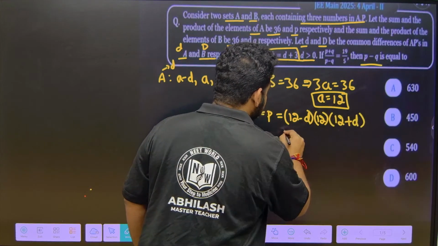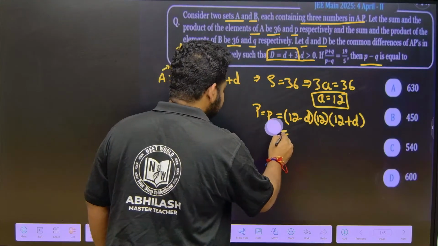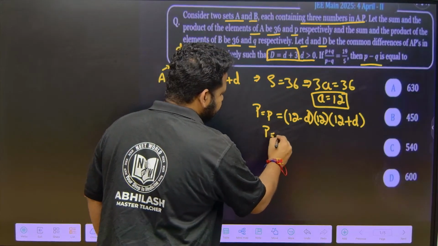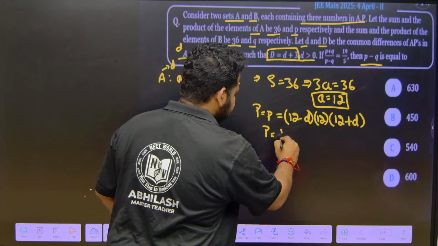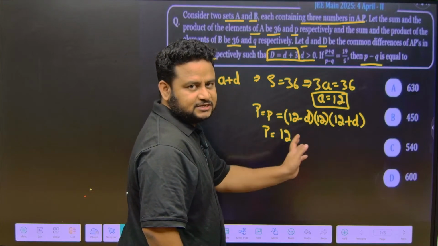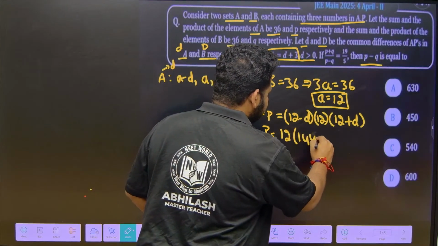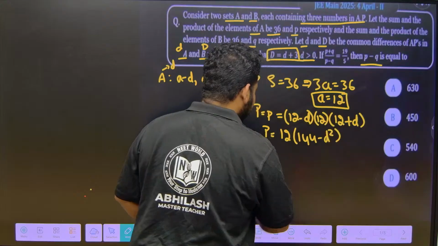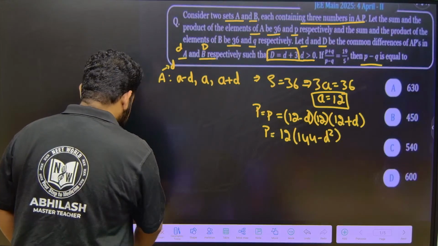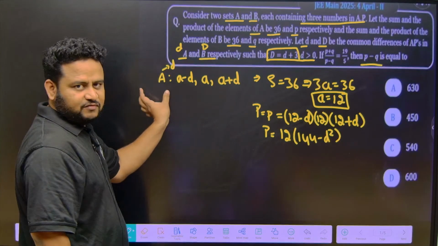So this will become what, friends? P will be equal to 12 as usual, times (12 minus d) into (12 plus d), that is (a minus b) into (a plus b), which is a square minus b square. So this will become 144 minus d square. This is what we have. So sum and product of the first AP, that is of set A, is done.